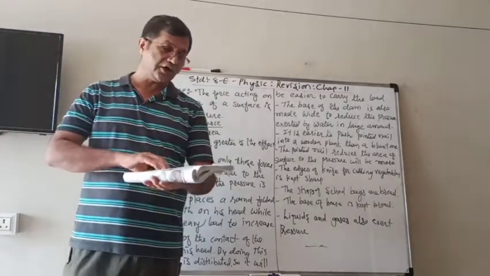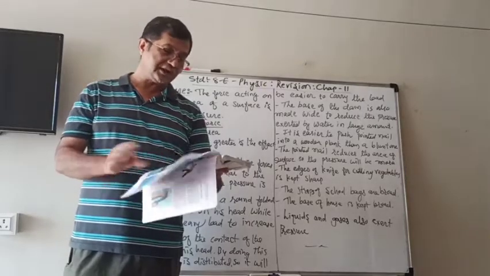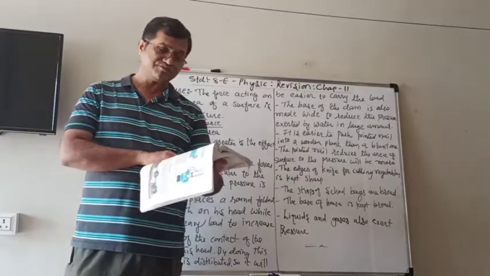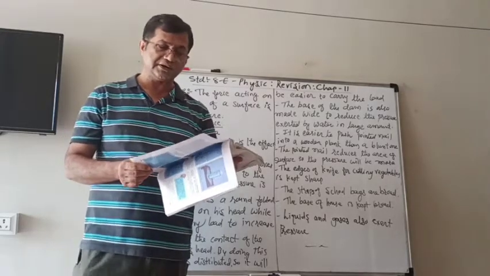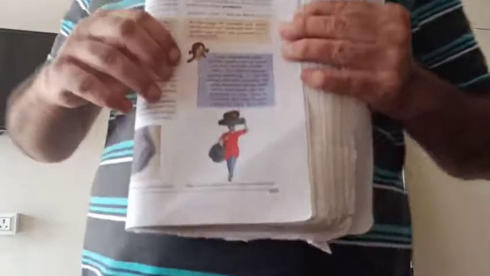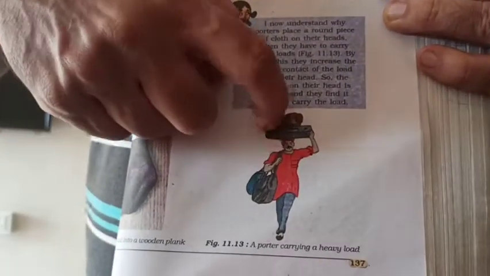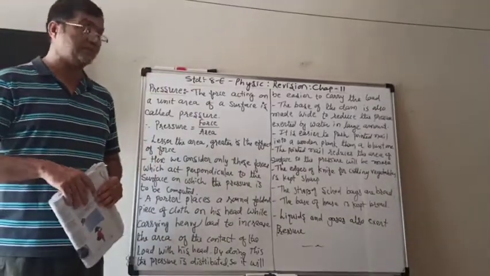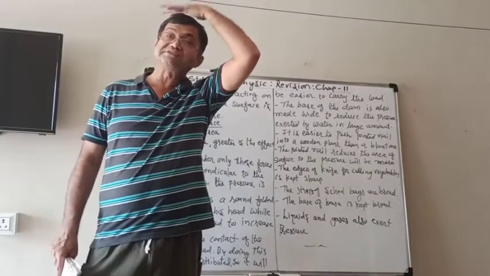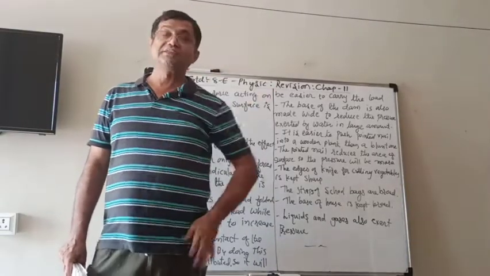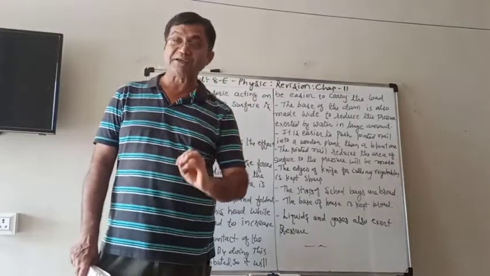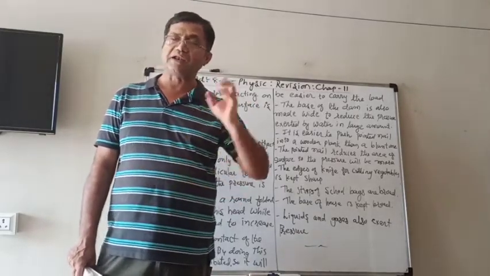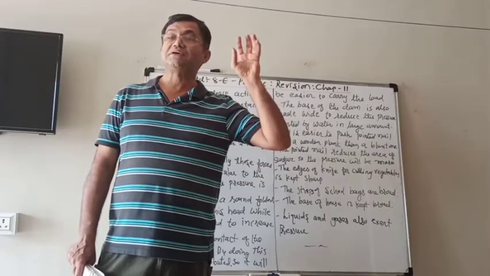And therefore, here it is also shown in the figure that the porter is carrying that load, but before that he put the red cloth. You can see that here. Between the load and the head, there is a red colored cloth. You can see that. So by putting that, he is increasing the area of the surface on which the load is there, and therefore the effect of pressure is less, and therefore he can easily carry that heavy load.